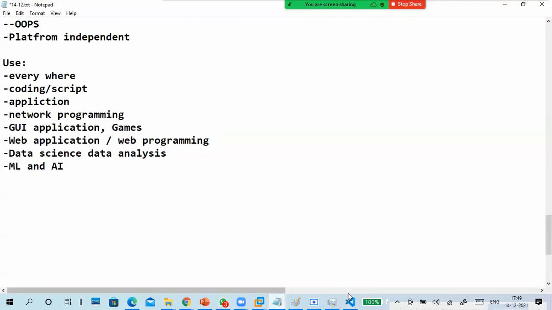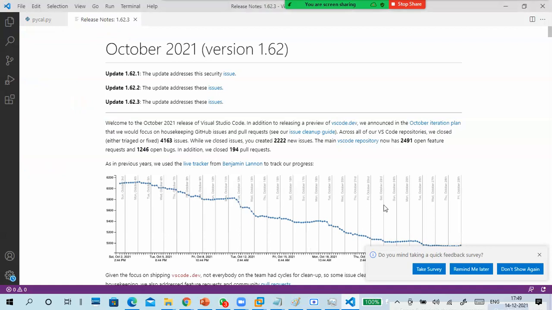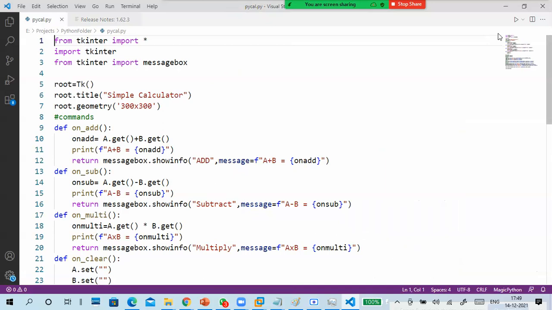So that is the basic introduction. I will give you one very good set of notes. I only want to show you this now. This is called Tkinter. So why Python? There are a few more things.